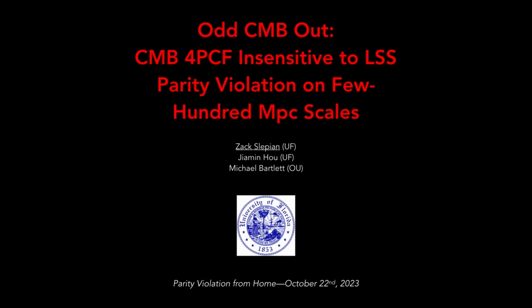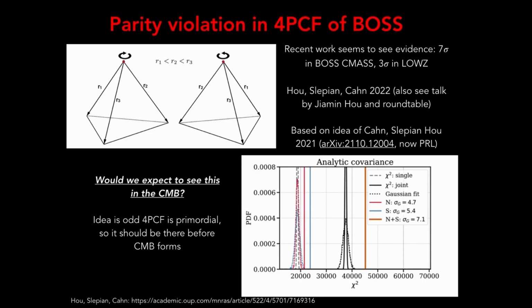So my talk is about the odd CMB, and I hope provocatively titled it "Odd CMB Out: CMB four-point function is insensitive to large-scale structure parity violation on few hundred megaparsec scales." So I hope the first part of the title is provocative and the second part is precise, because I want to be very careful in this talk about what I'm claiming and what I'm not claiming, and you'll see why all of the words in the second part of this title matter.